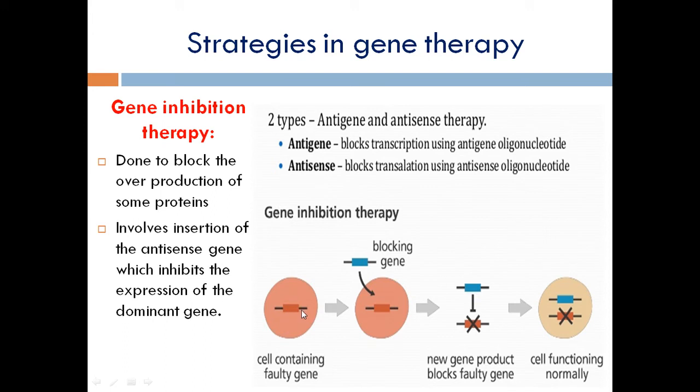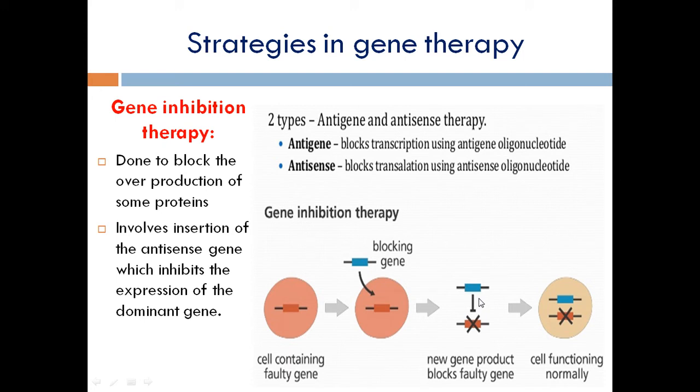So here we have a cell. Inside the cell, we have a mutated gene. This orange color represents the mutated one. With the help of gene therapy, a normal gene has been inserted into the cell to suppress and inhibit the nature of the mutated gene. So abnormal production of protein has been totally blocked. The abnormal nature has been converted into a normal nature. These are the major strategies followed in gene therapy.